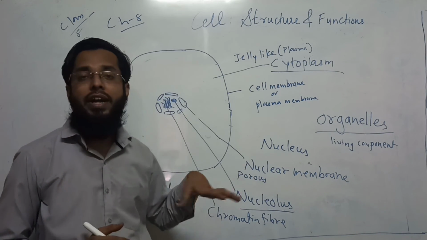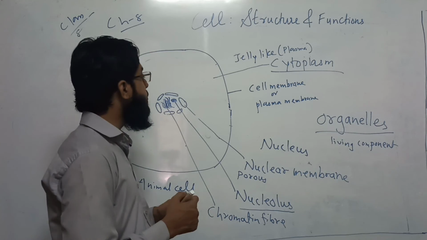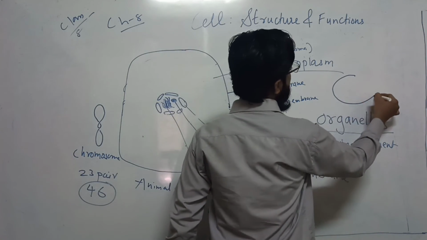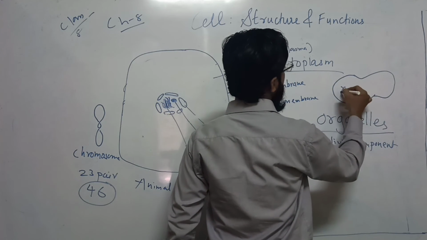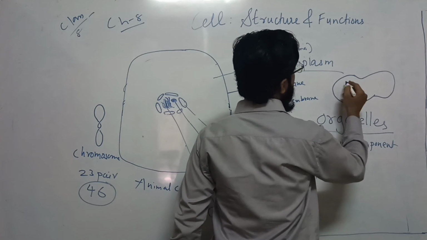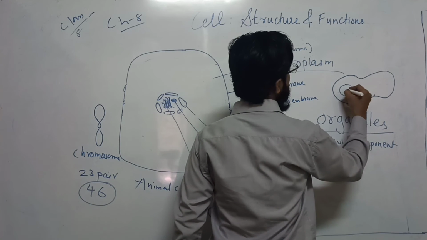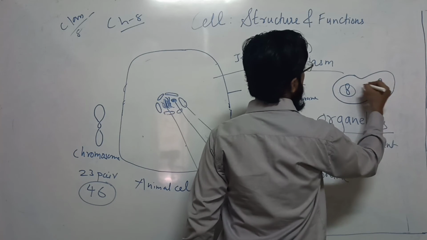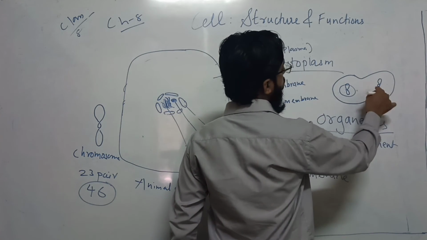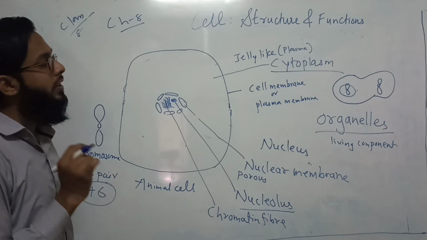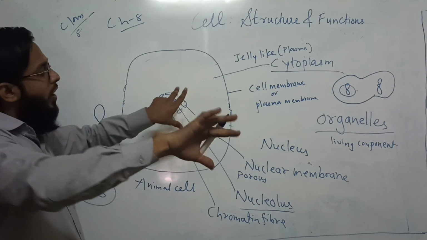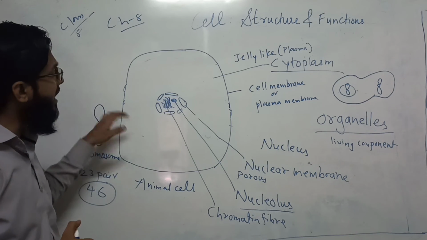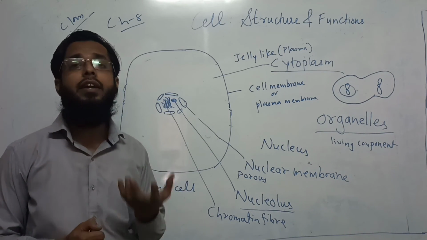But when a cell is dividing from one cell to two cells, at that time in the nucleus the chromatin material appears as chromosomes, and these chromosomes appear only when the cell is dividing. After the cell is divided, again the chromosomes become chromatin material, and it contains genes, that is the hereditary character.